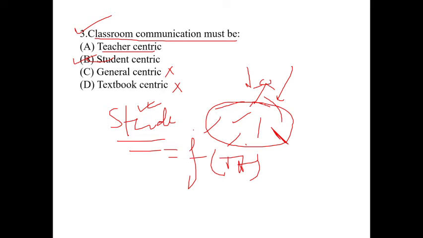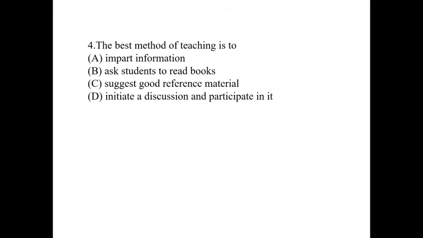Now let us discuss question 4. Question 4 is: the best method of teaching is. What is the best method of teaching? We have to identify. There are 4 options. Option A is impart information. Imparting information means giving a lot of information. This can obviously be a method, but we have to identify the best option.